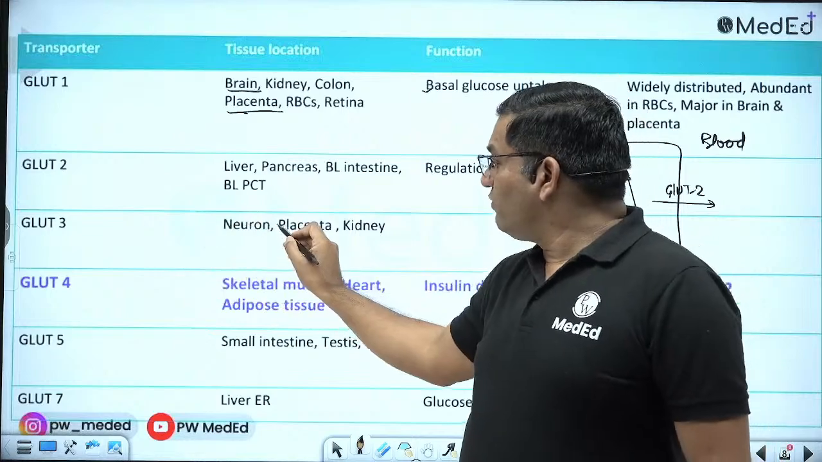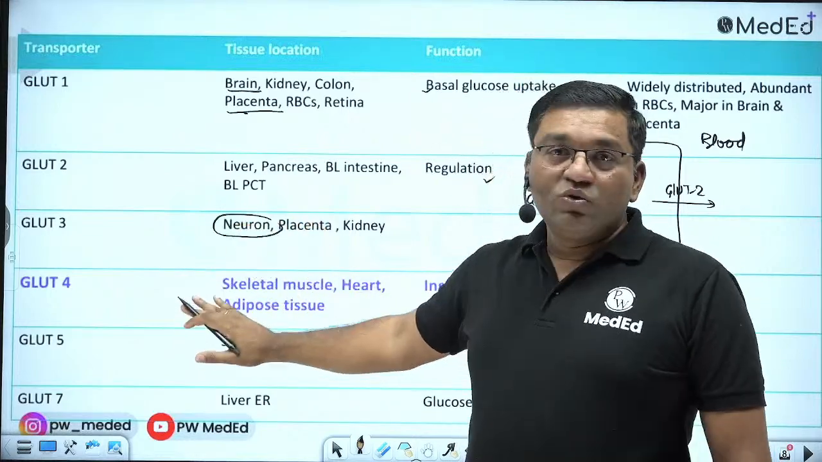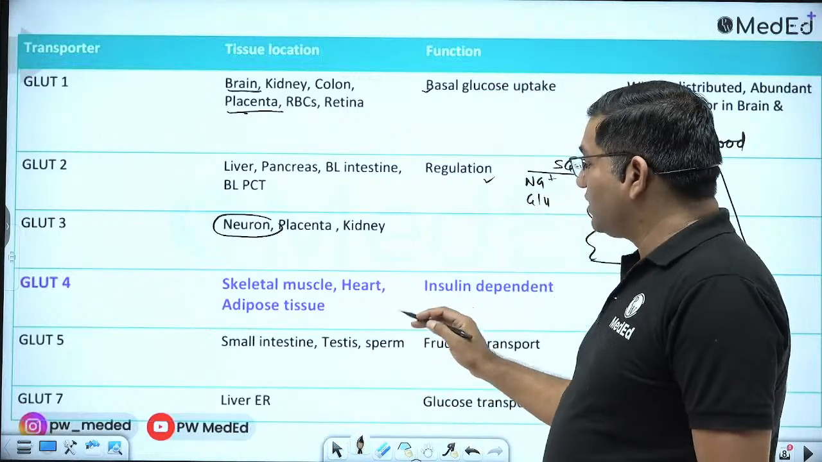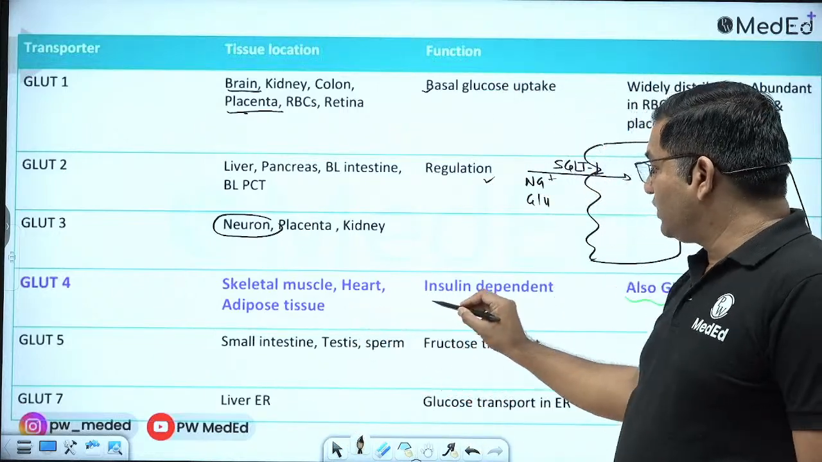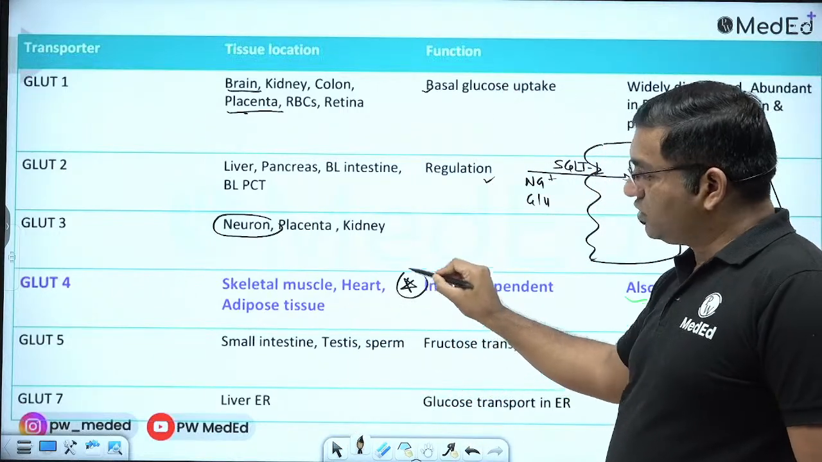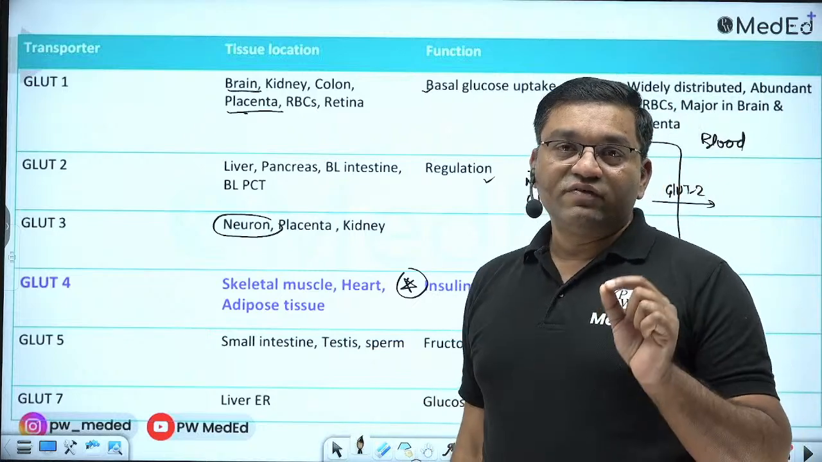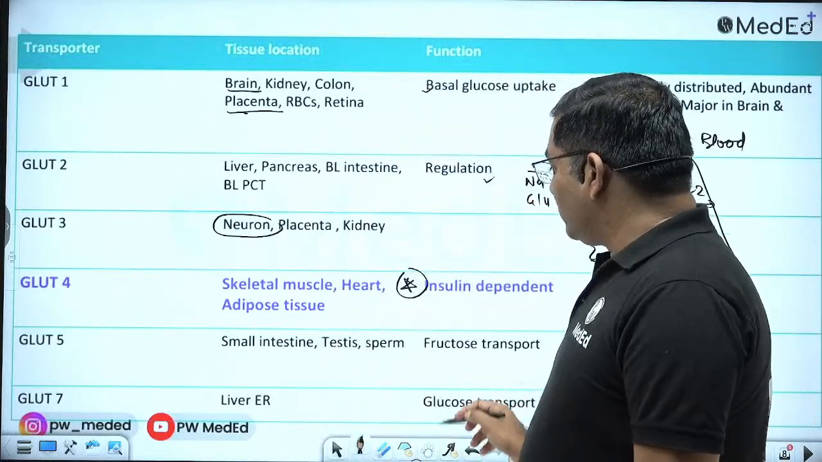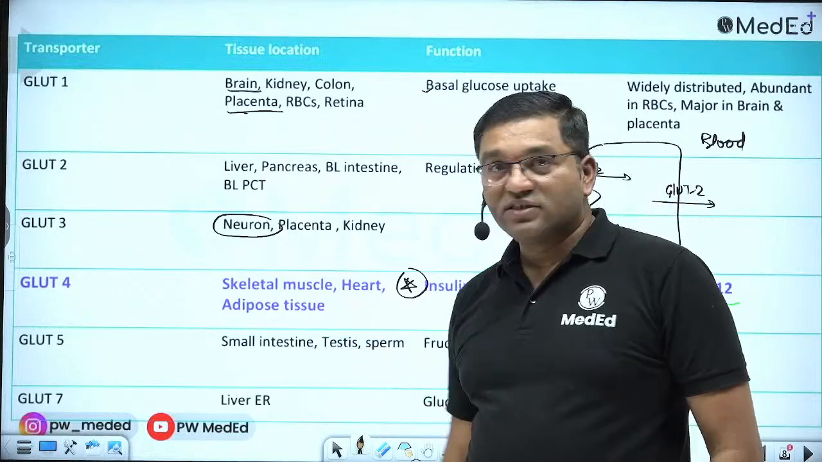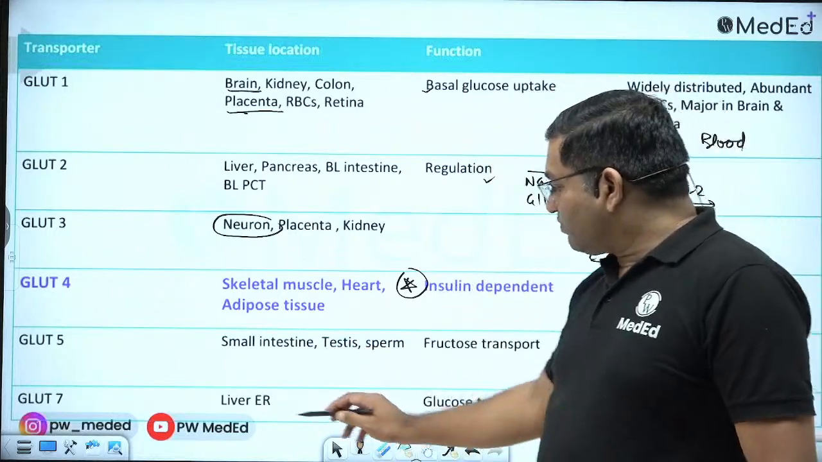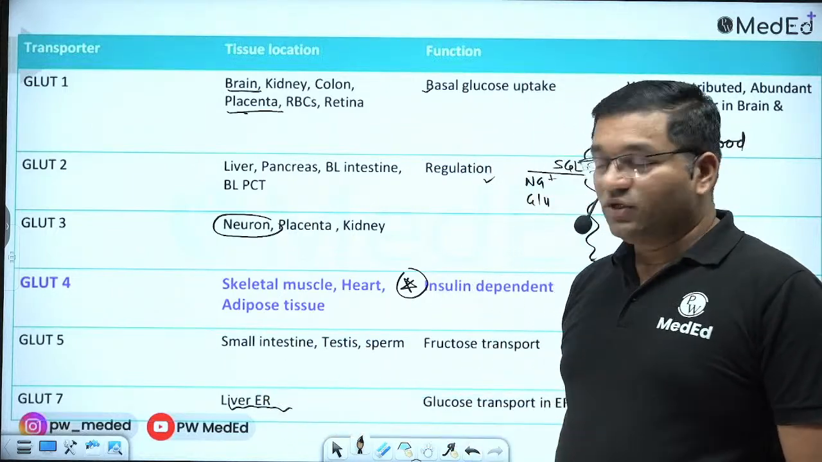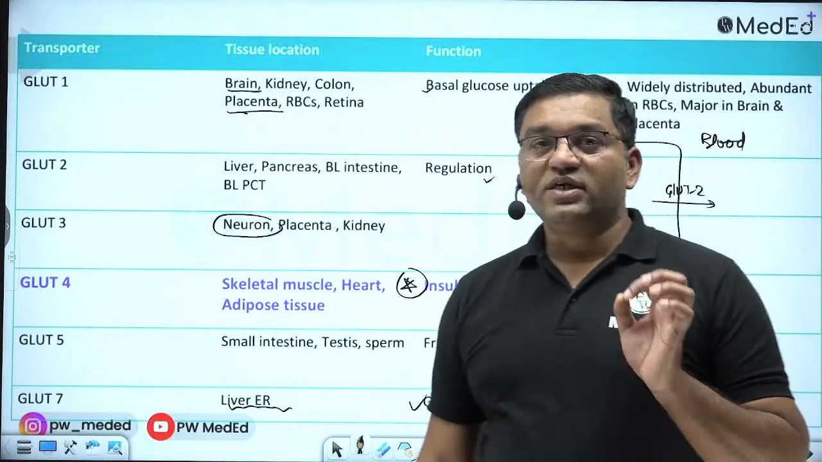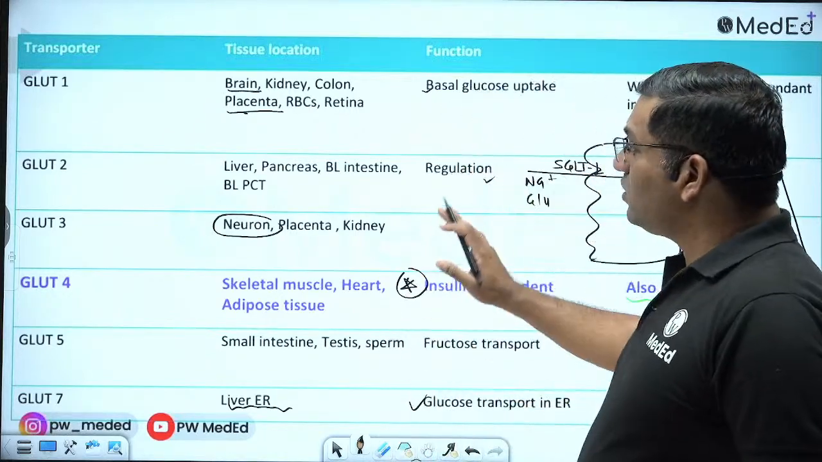GLUT3, remember, is important only for the neuron. GLUT4 is the insulin dependent glucose transporter present in skeletal muscle, heart and adipose tissue. So it is insulin dependent, very, very important. GLUT5 is related with fructose, facilitated diffusion. It is present in small intestine, testes and sperm. GLUT7 is present in the liver endoplasmic reticulum, and it is important for transport of glucose into the endoplasmic reticulum. So this is all about the GLUTs.